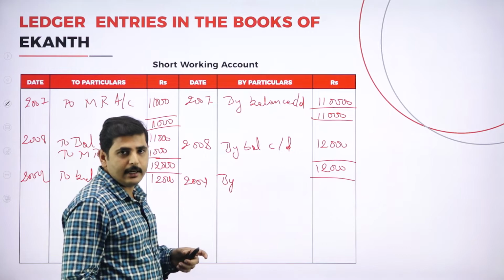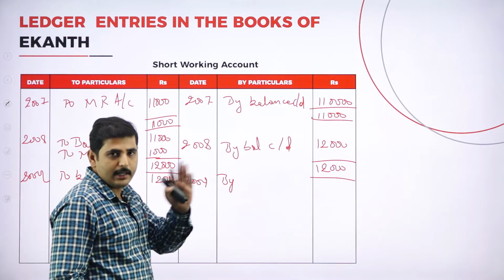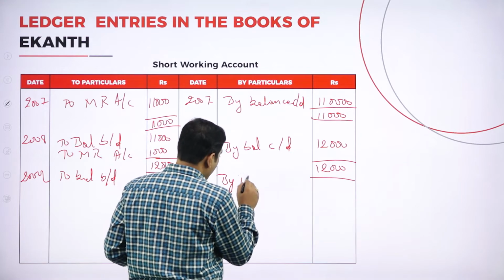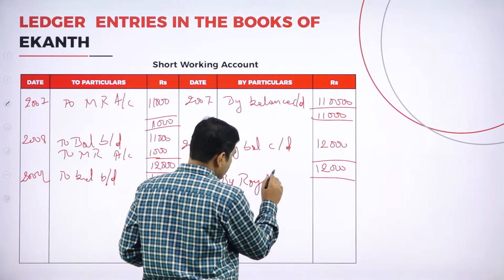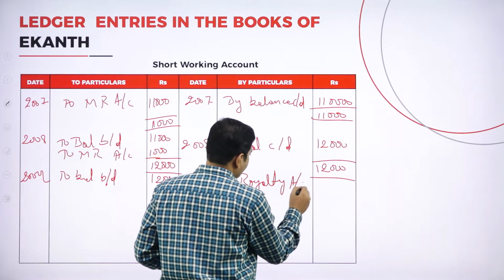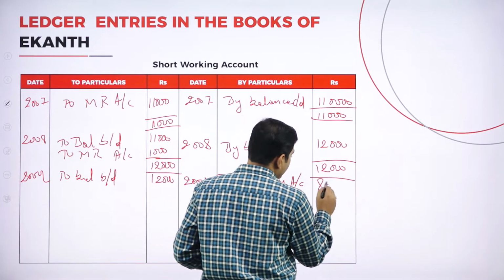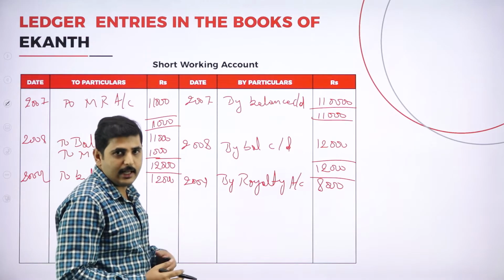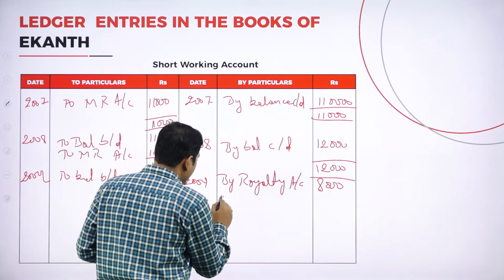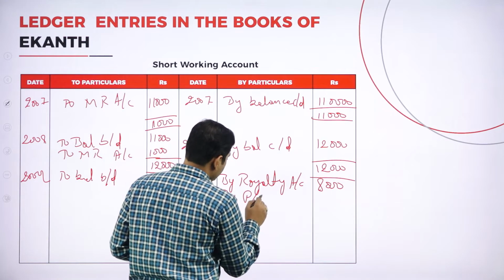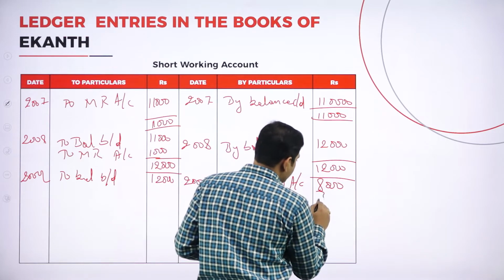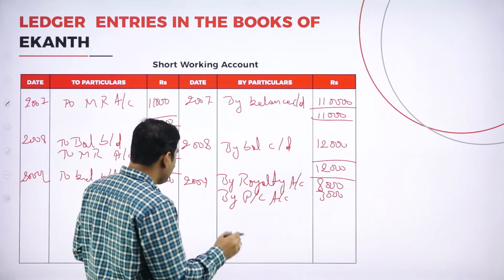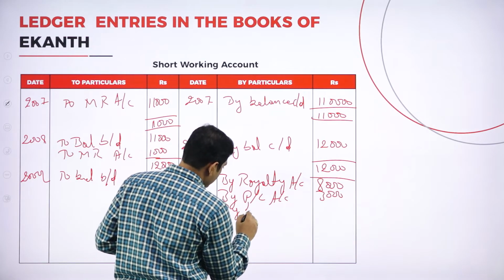The journal entry is royalty account to short working. We could recover 8,000. The irrecoverable royalty is 3,000, so we write by profit and loss account 3,000. The remaining amount will be transferred to next year by balance carried down.